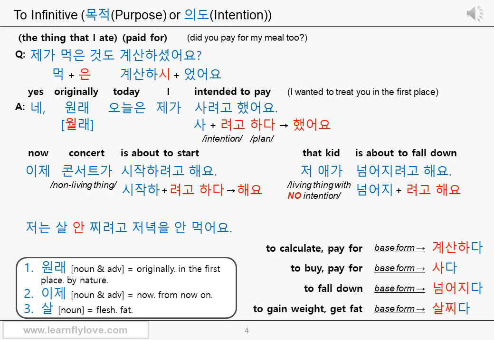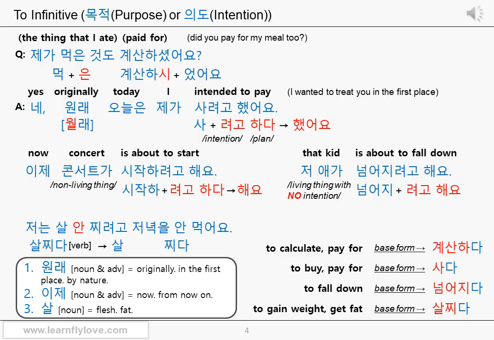살찌다 in Korean means to gain weight or to get fat. 살찌다 is a verb. It's actually a noun plus verb. Therefore, you can split it into two parts: 살 and 찌다. 살 actually means, as a noun, flesh or fat. And 찌다 describes the state of your fat getting bigger and bigger.